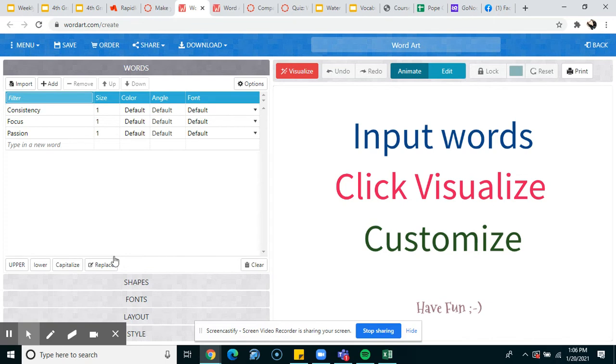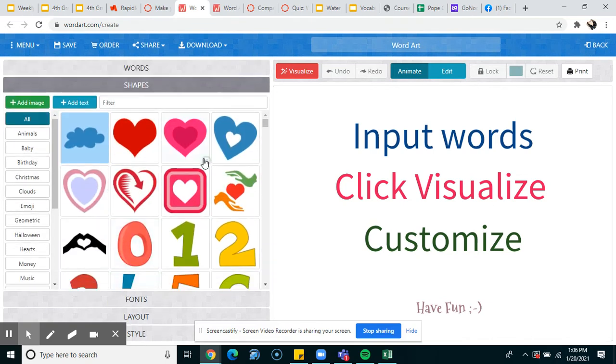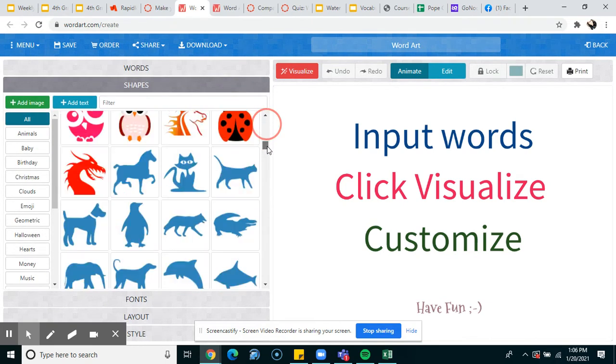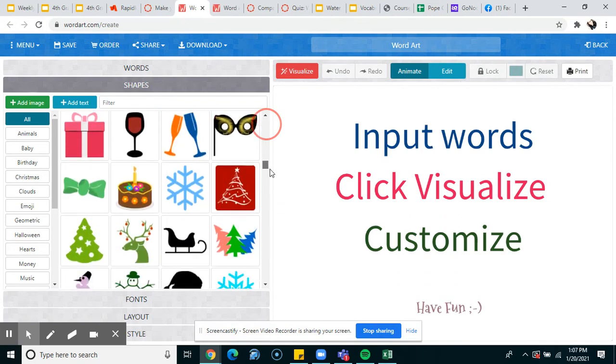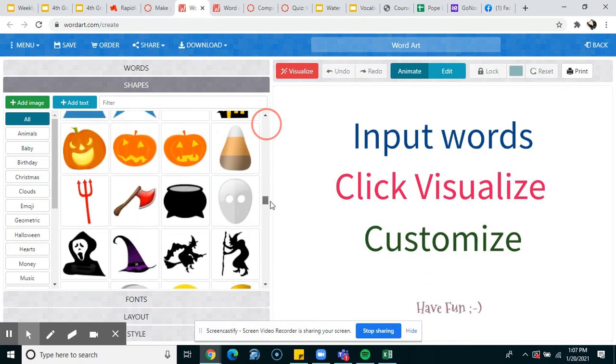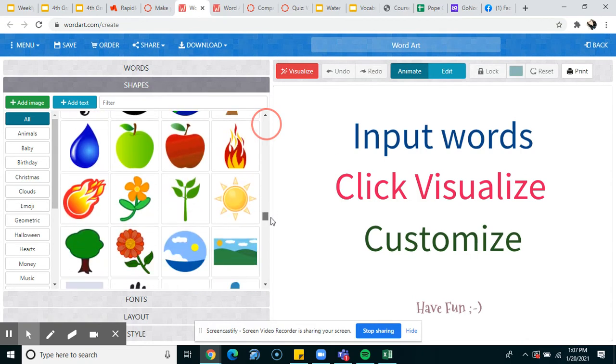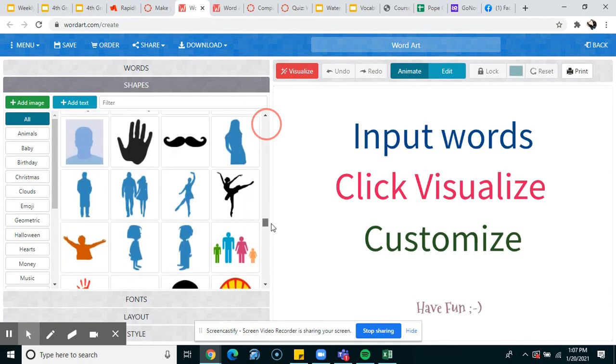All right, once you picked your word, you can get creative. Down here is shapes. There are so many for you to choose from. It's going to be kind of a lot to scroll down. There's emojis, there's holiday things, but choose one that would go with your word. The one that I liked the best was an outline of a woman, because I really want to work on myself and me being consistent, me following my passions. So I'm going to go ahead and choose that shape.